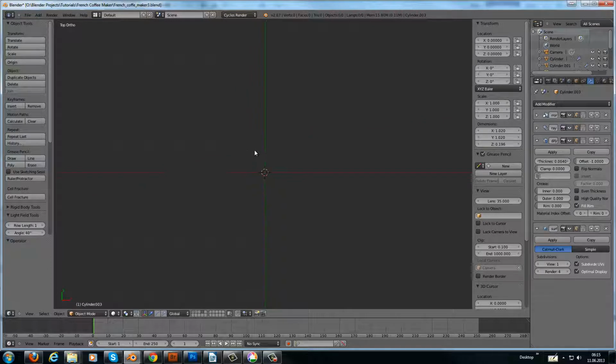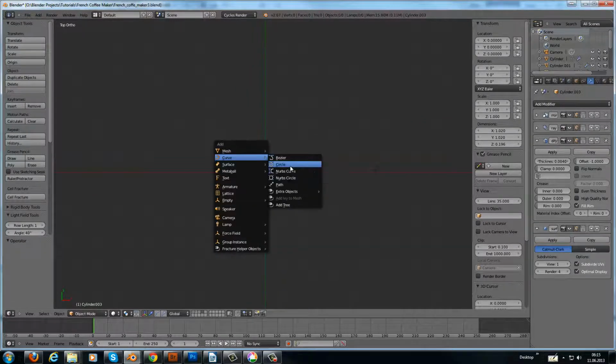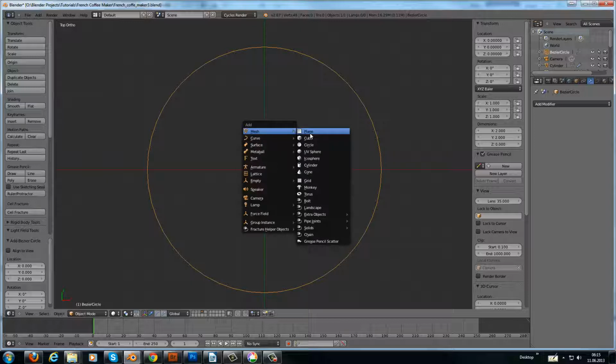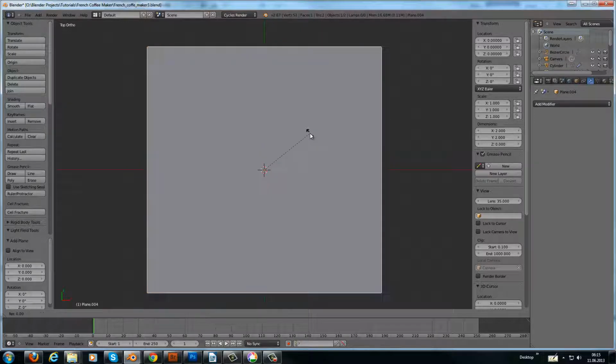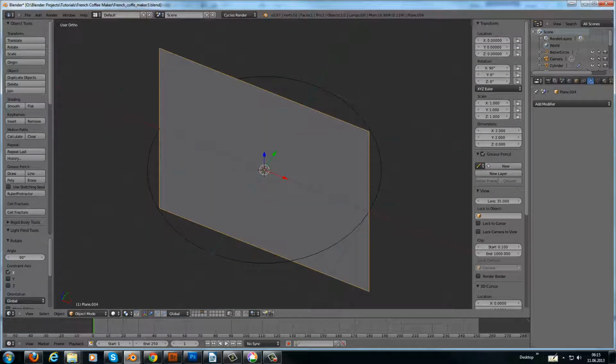Switch to the top view, and I add in a circle, a curved circle. Then I add a mesh, a plane, and I rotate it by 90 degrees in the x-axis. So now we have to do a little bit of math.